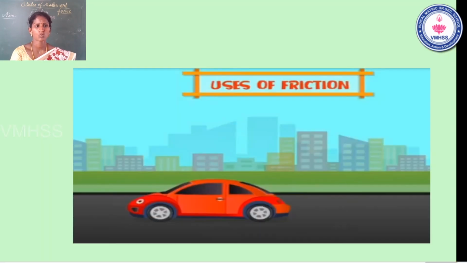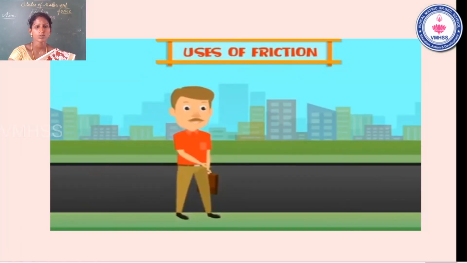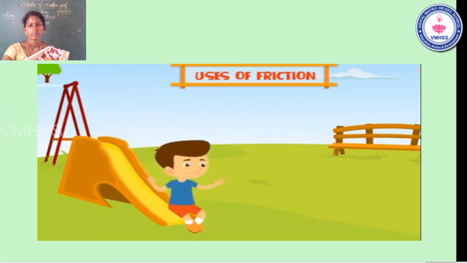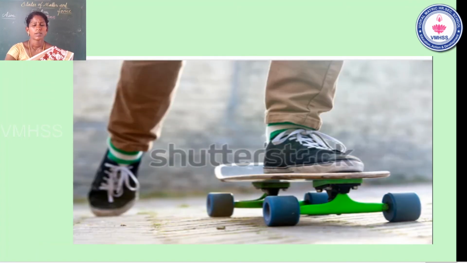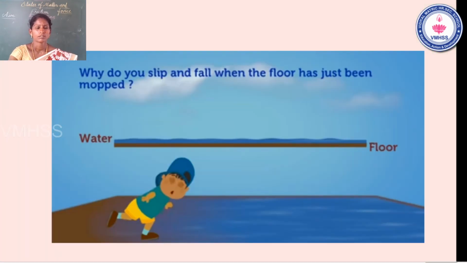First one, the car is moving on the road. Second one, a man is walking on the road. This is one of the frictions. Third one, a man is playing on the seesaw. And another one, a man is skating on the road. This is one of the examples of friction. Uses of friction also.